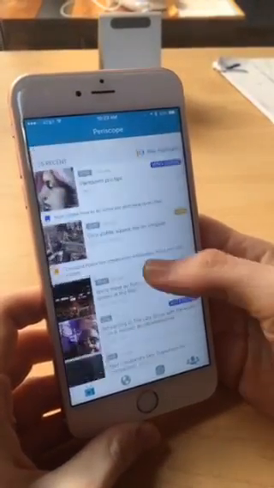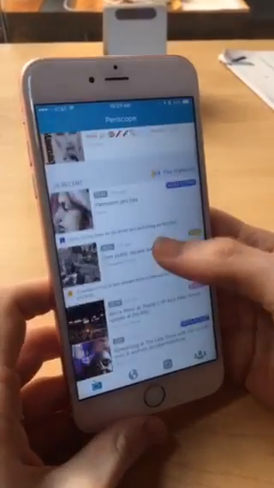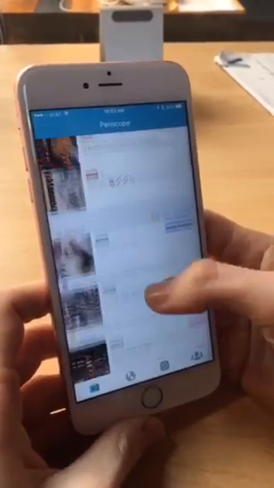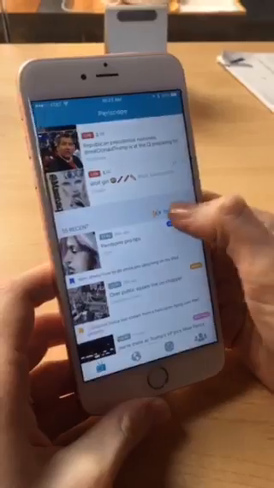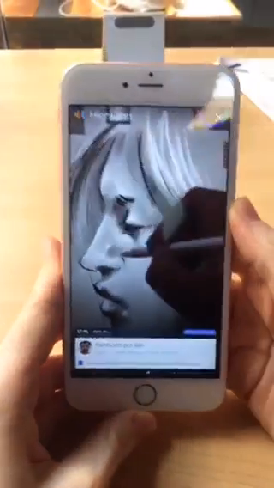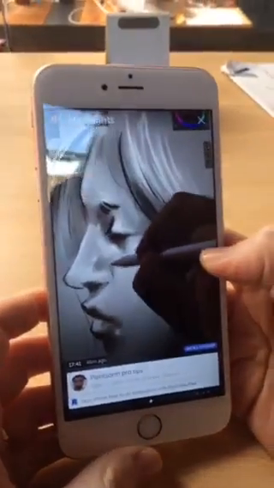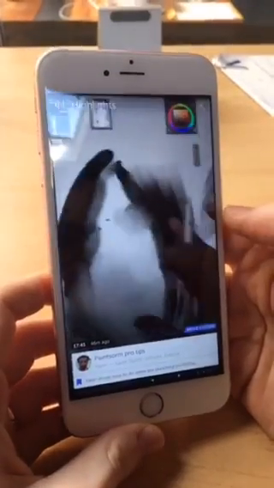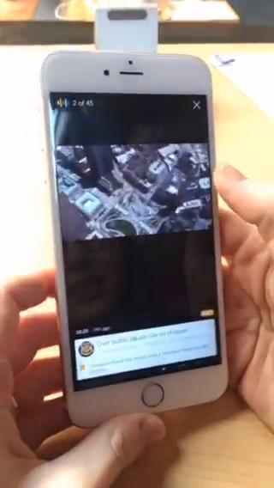So here's my home feed, and you can see I have 55 recent. I watch Periscopes a lot, but it would be pretty hard to go through everything. But now I can just hit play highlights, and look at that. We have a super immersive auto-playing experience. I can easily swipe over to the next thing, see what's going on.